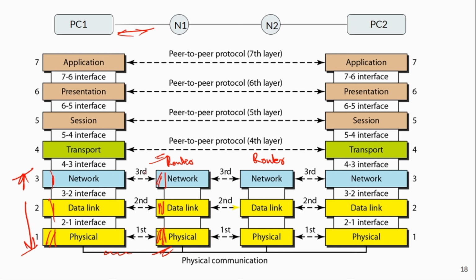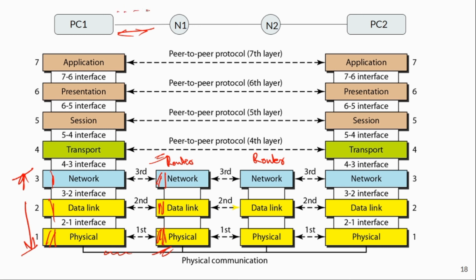In other words, there is network layer peer-to-peer connectivity between PC1 and N1. Data link layer peer-to-peer connectivity between PC1 and N1, like that. But layers 4, 5, 6 and 7 will be decoded only by PC2. The peer-to-peer connectivity in the transport layer is between PC1 and PC2.